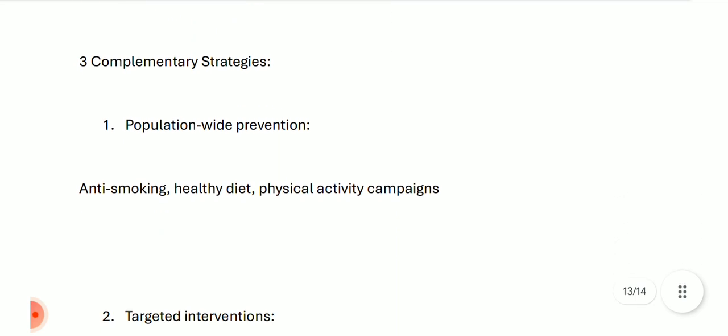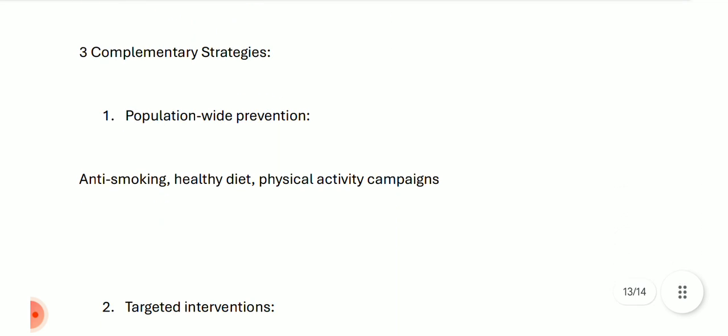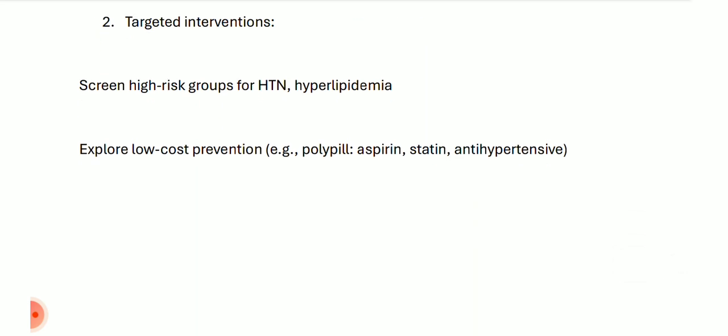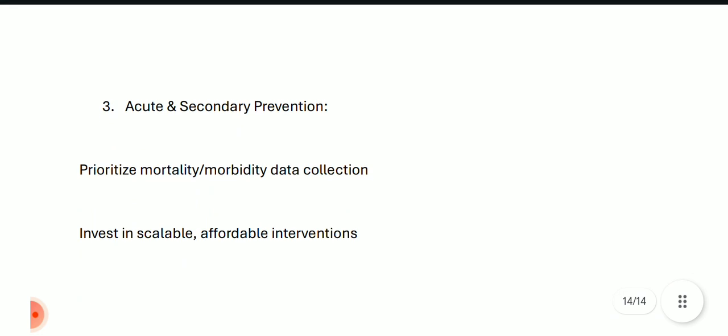So, what are the population strategies? The complementary strategies are like population-wide prevention. We can promote anti-smoking. We can promote a healthy diet. We can promote physical activity campaigns. There can be some targeted interventions like screening of the high-risk group for hypertension and hyperlipidemia, and we can explore some low-cost prevention like polypill, aspirin, statin, and antihypertensive drugs.